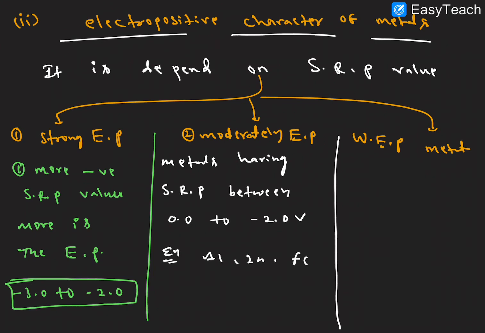The examples here: aluminum, zinc, iron, nickel, cobalt. Such metals are moderately electropositive metals, right?